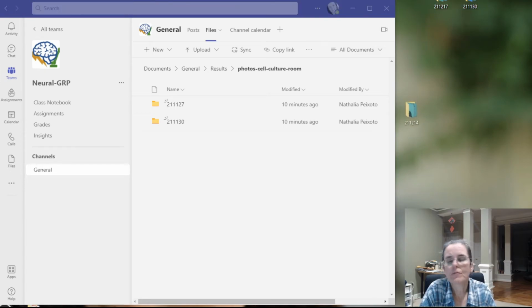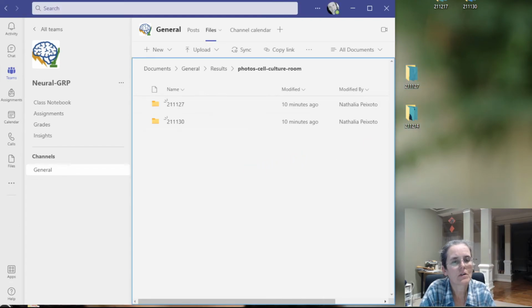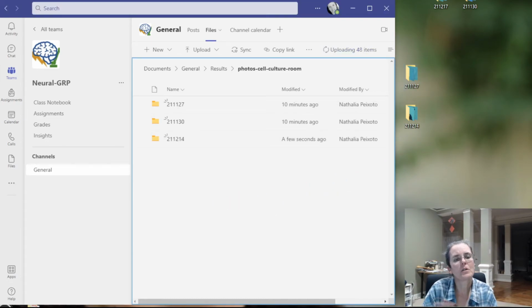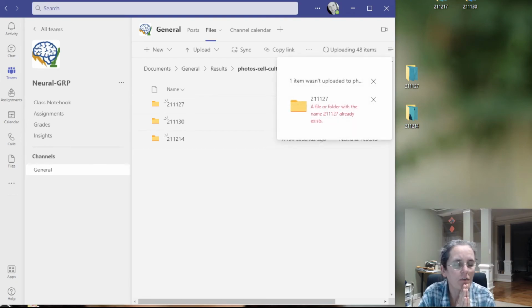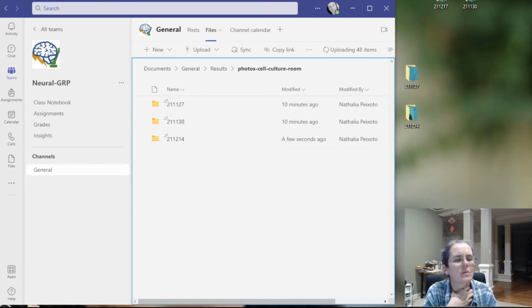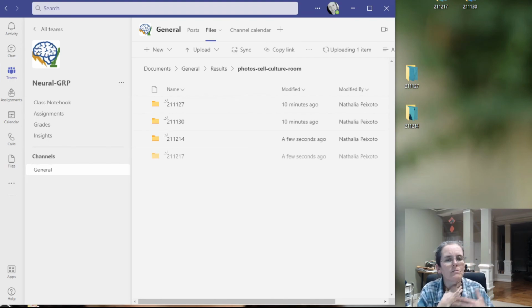And it turns out, for example, I have a folder here on the desktop. Actually, I have 2 folders that I want to put in here. I think I can just move like that. So now you see it's uploading. So if you have stuff that you want to move into Microsoft Teams folders, oh, this is already there. 21, 12, 27, okay. So that's that easy.